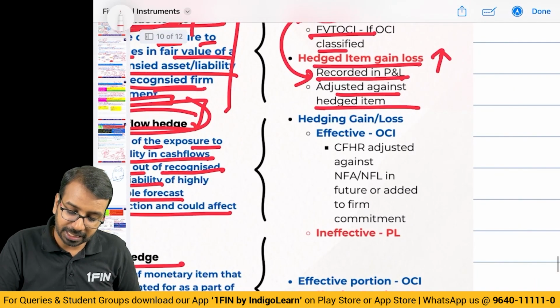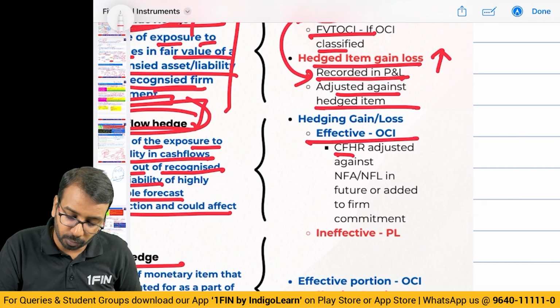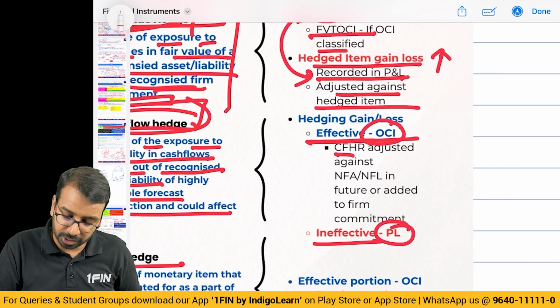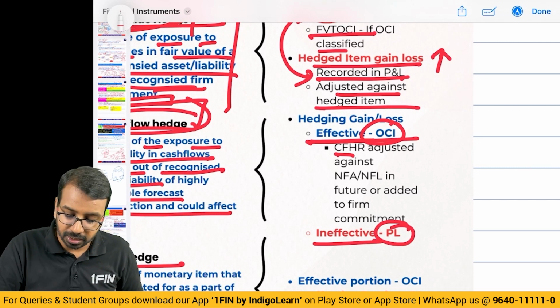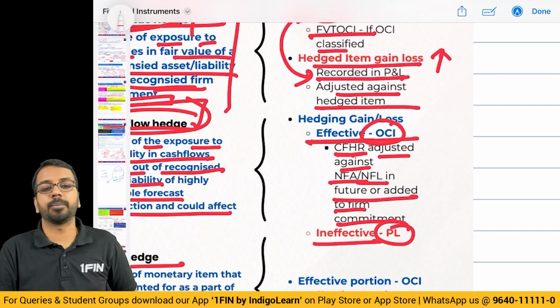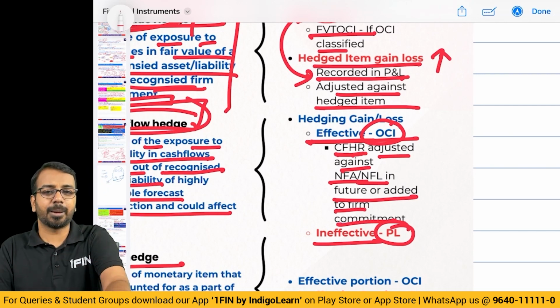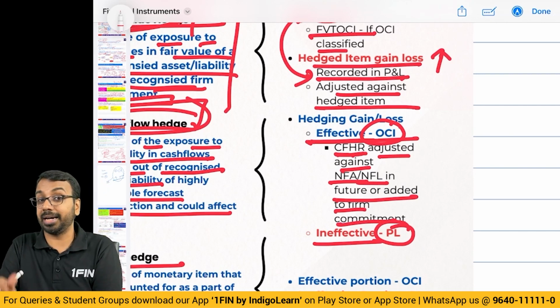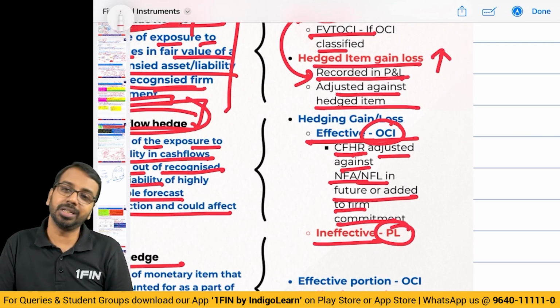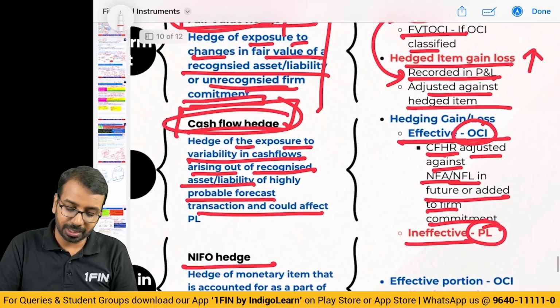Now, as far as cash flow hedge is concerned, the effective portion of it is recorded in OCI, ineffective portion is taken to P&L. Subsequently, the cash flow hedge reserve is adjusted against the non-financial asset or liability in future or added to the firm commitment. Like we did in the case of the previous example, there is an underlying forward contract, this acts as a kind of hedge that I am adding to the cost of the asset itself. Okay, that is the cash flow hedge.